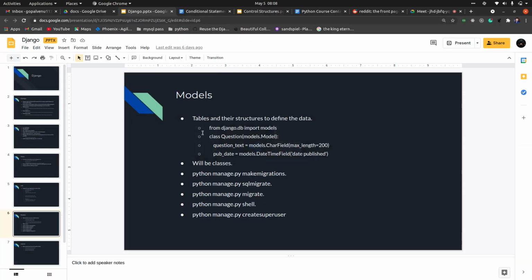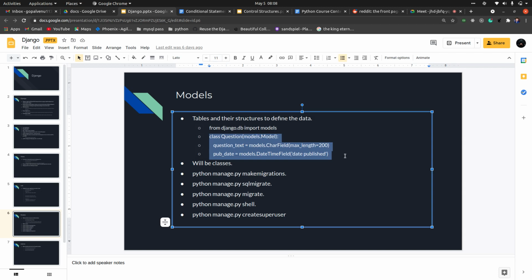So models are nothing but tables and their structures to define the data. So this is how you define the models. In Django, all of them are classes only. We don't have functional models, we only have class models. Then whenever you change anything in the models, you have to do makemigrations, then do sqlmigrate to see how it converts into SQL code. Then do migrate to integrate into the database.